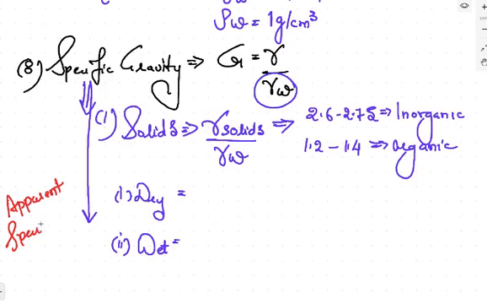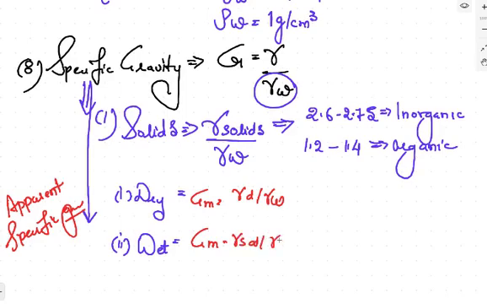Apparent specific gravity is denoted by gm. This is equal to, if you go for dry, gamma d upon gamma w. Dry में this is dry हो गया ना. Wet में this is gm is equal to gamma sat divided by gamma w. But this is not the specific gravity, or you can say this is the absolute. ये था absolute specific gravity. ये हो गया apparent specific gravity. Gamma d upon gamma w या gamma sat upon gamma w.